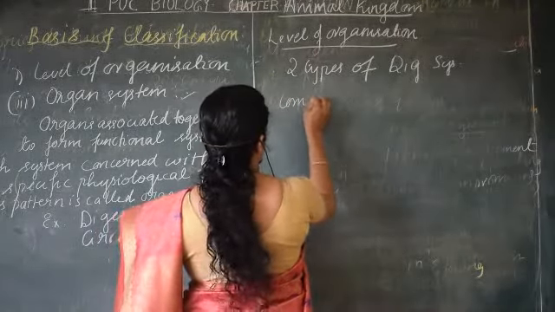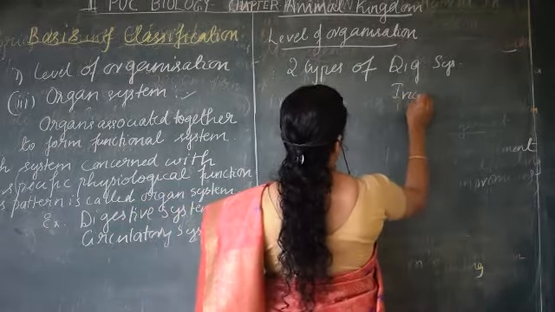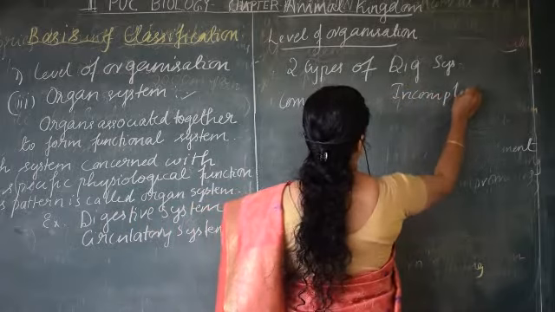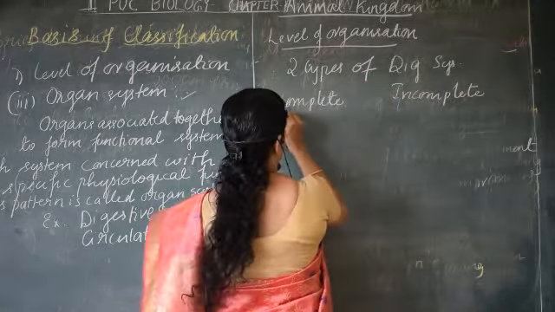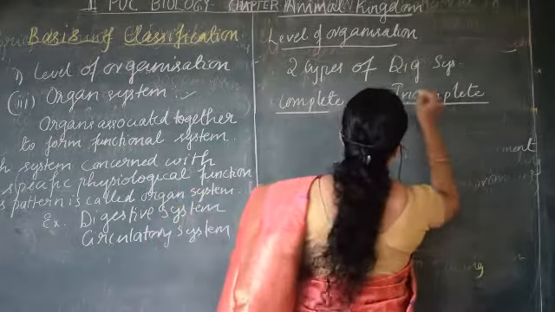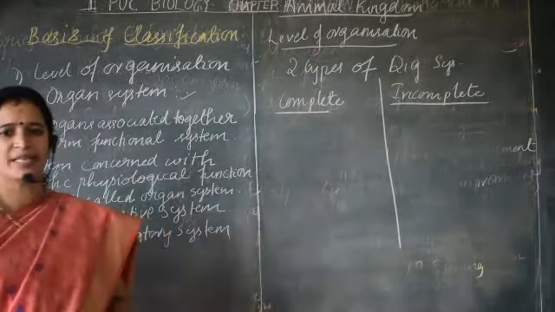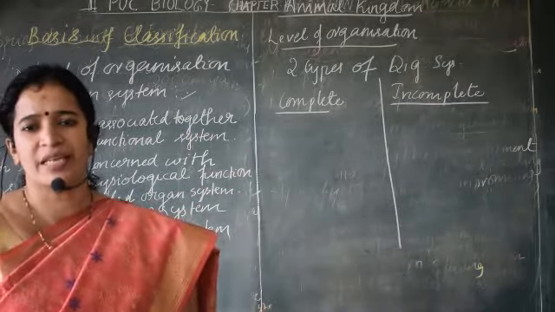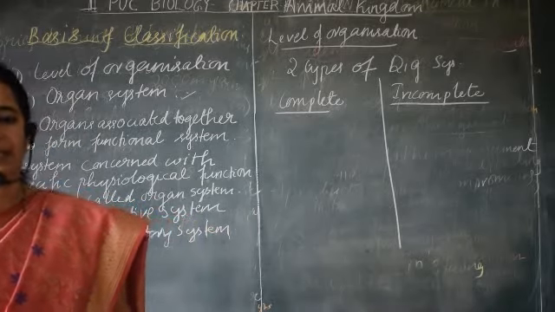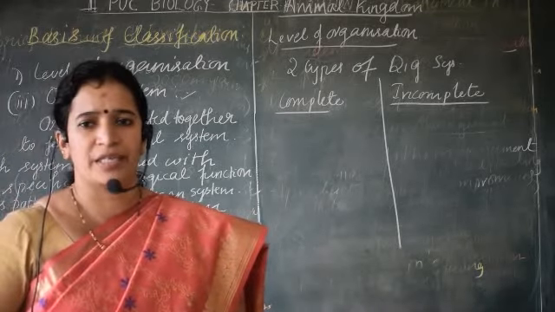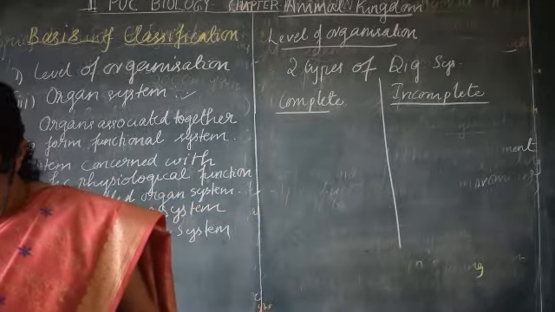Complete digestive system, and another one is the incomplete digestive system. So what is the difference between them? The complete digestive system starts with the mouth and ends with the anus, whereas in the incomplete digestive system there is only a single opening for their function.